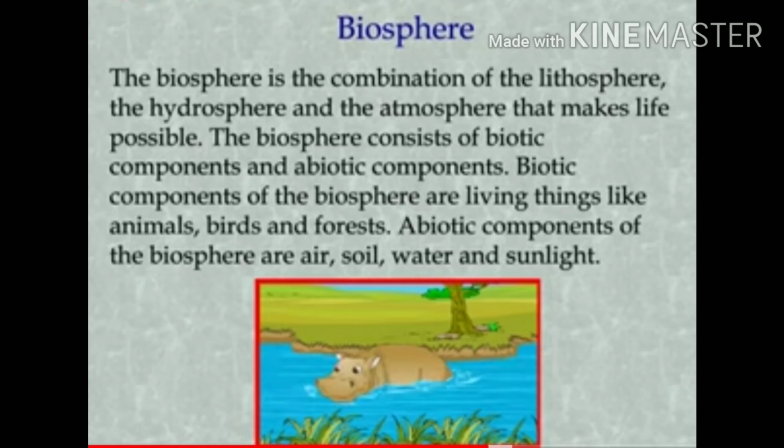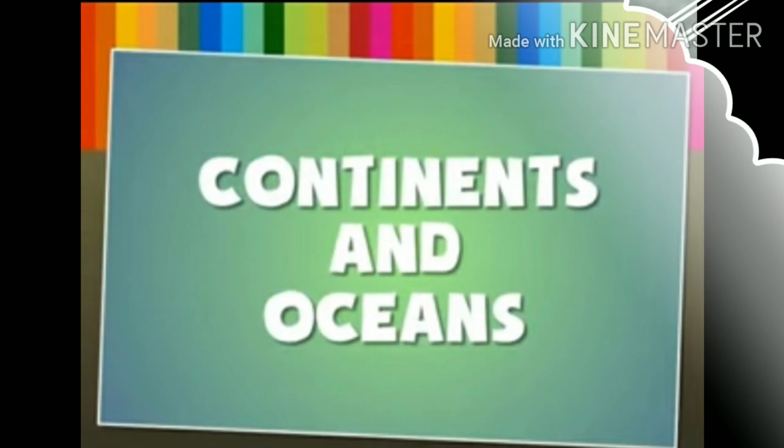So, the last layer of the earth is biosphere, where life is possible. It is the mixture of biotic and abiotic things. In the biotic things, there are living things like animals, birds, and forest. Clear? Now abiotic things, it is air, soil, water, and sunlight. So life is possible only in the biosphere. It is the combination of lithosphere, hydrosphere, and atmosphere.